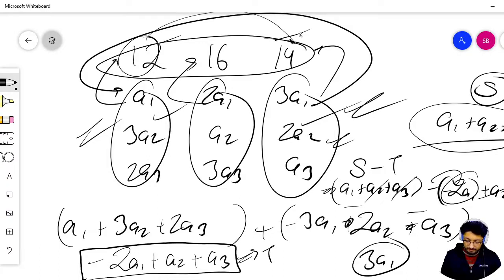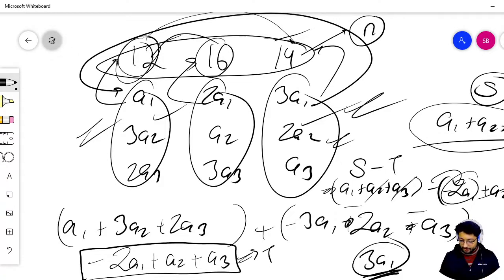I got A1 finally. So I have to subtract two adjacent terms, this term with the previous term. Every time you have to subtract the previous term. For the first term, the previous term is the last term, because it is moving in the clockwise direction. I have to get the value for the current term, so I subtract it from the last term in the cycle. Got it? And thus, if I subtract the first term with the last term, or the second term with the first term, I will get 3 into A1. 3 means the total length, that is n, because there are 3 numbers. So n into A1. Again, you find some factor that is multiplying. Okay, I hope you get the point.